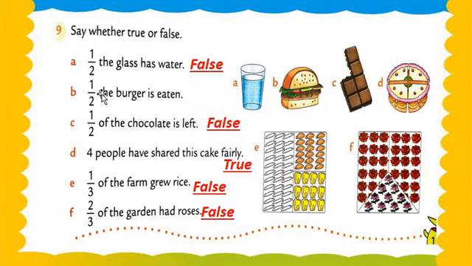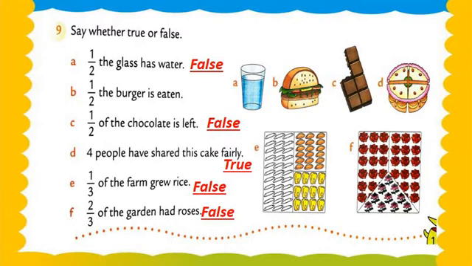Okay, now my dear students, question number B. 1/2 means 1/2 the burger is eaten. See this. The full burger is a full circle, the full part, means 2. Okay, and 1/2, a piece of the burger, is eaten. So see, this is the half burger. So that's why it's a correct sentence. 1/2 the burger is eaten.